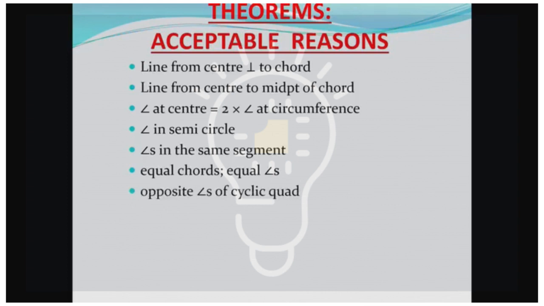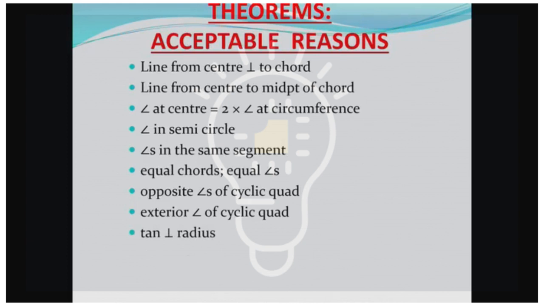The opposite angles of a cyclic quadrilateral are supplementary. The exterior angle of a cyclic quadrilateral is equal to the interior opposite angle. The tangent is perpendicular to the radius. This also plays off in analytical geometry as well.